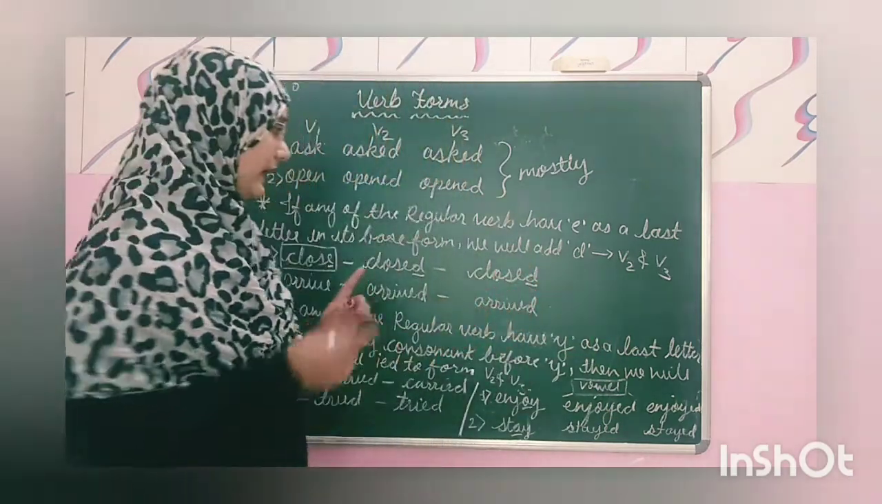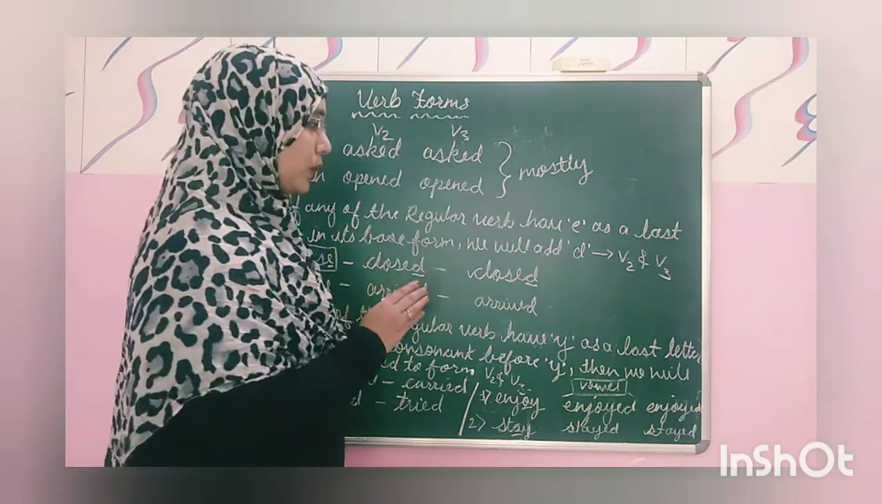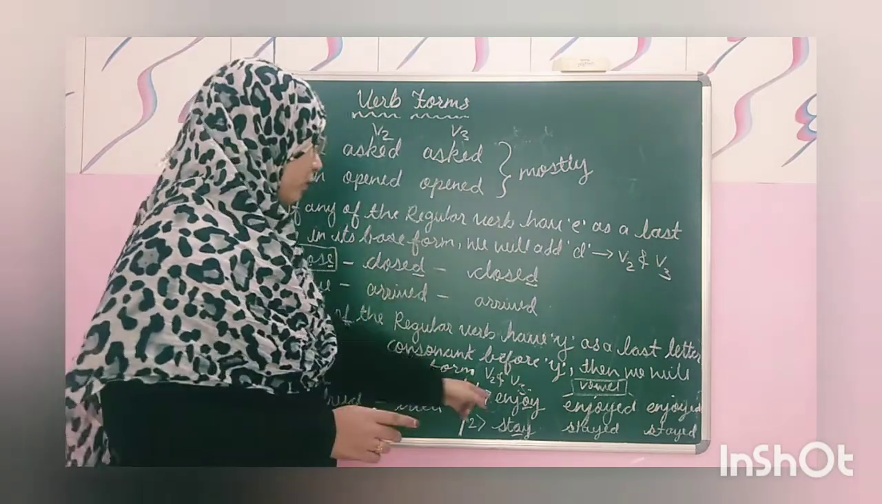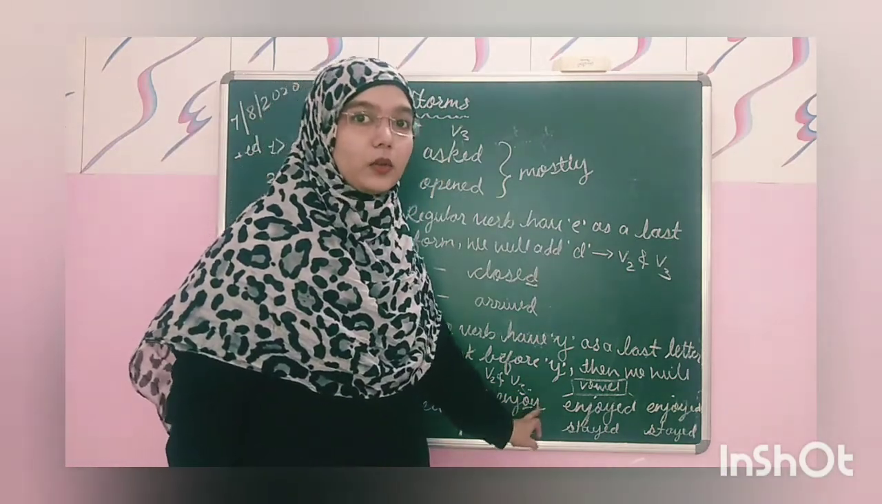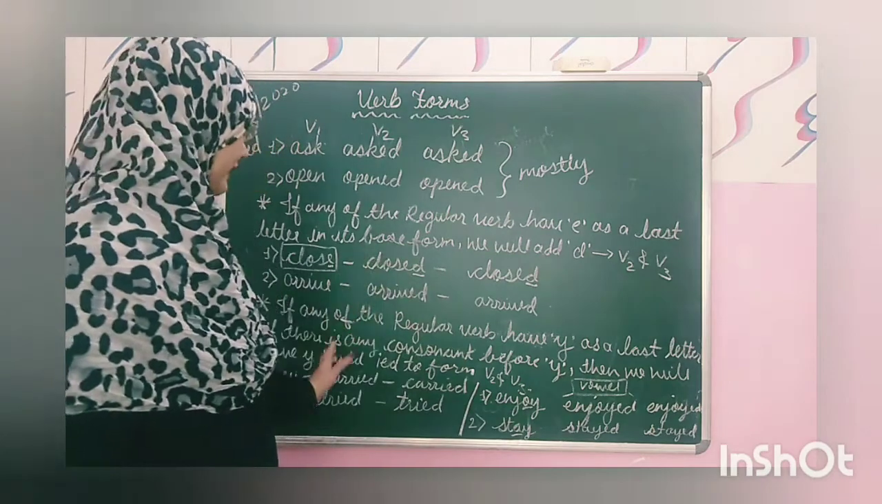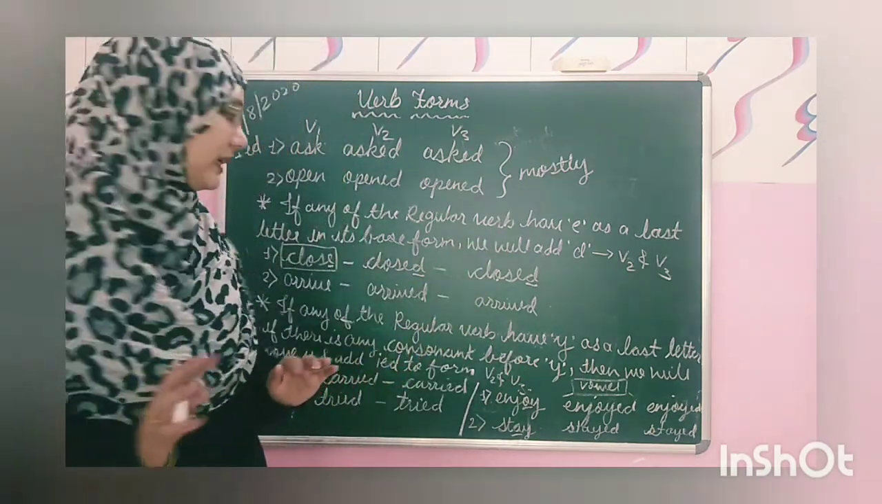So keep in mind while transforming the word from base form to its V2, V3 form, what letter is at the last of the word, and if it is a consonant or a vowel, ये आपको ध्यान में रख के फॉर्मेशन करना है वर्ब का.